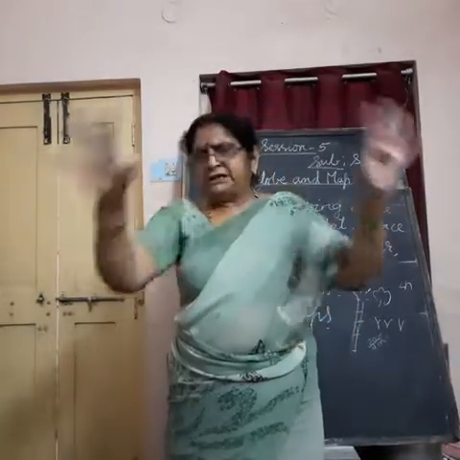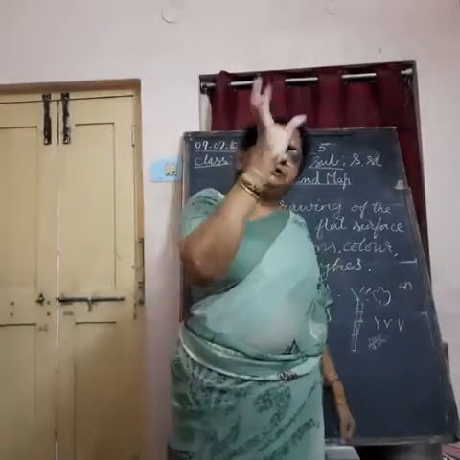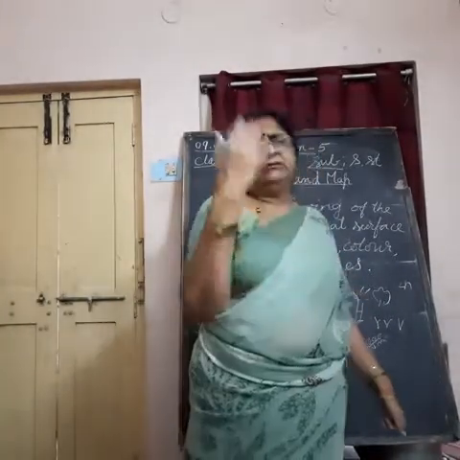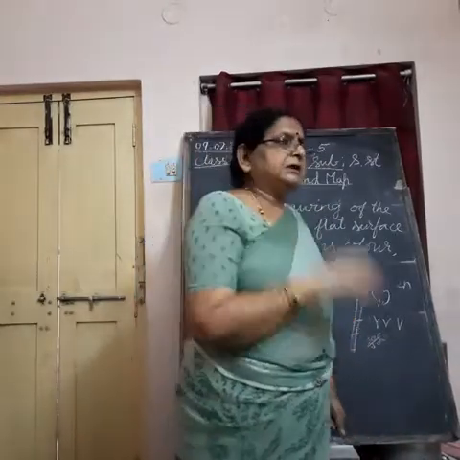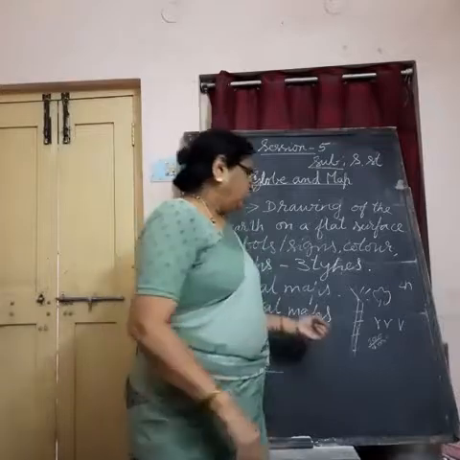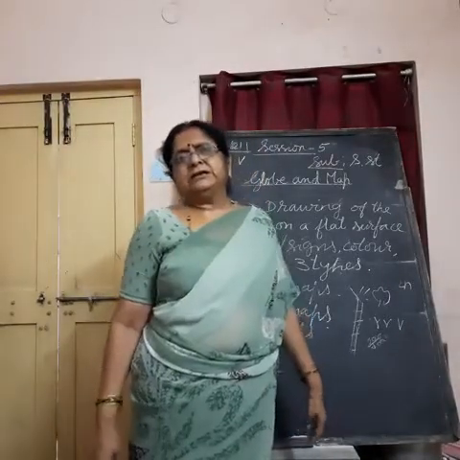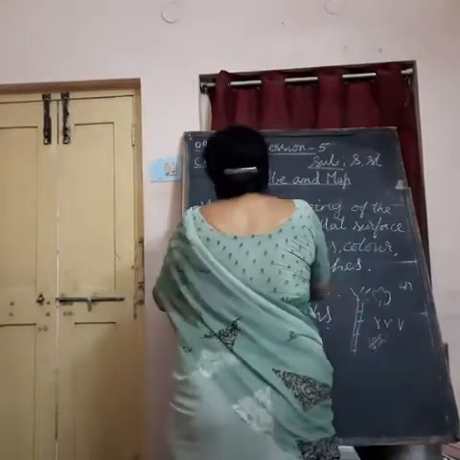But everything you cannot see on the same map. If you want to know about one particular topic, open the atlas, you will have that topic and you can study it. Such maps are based or made on a single topic. They are called thematic maps.